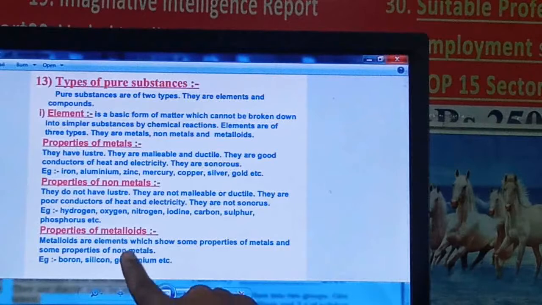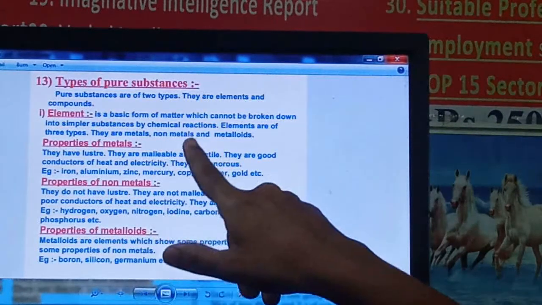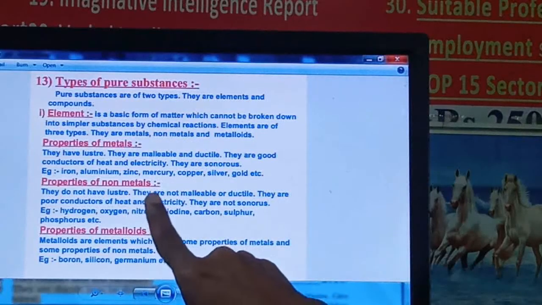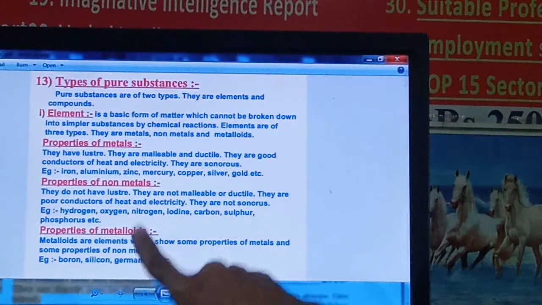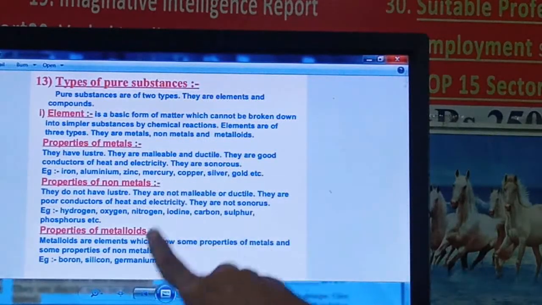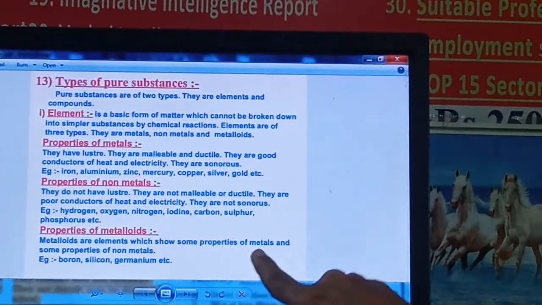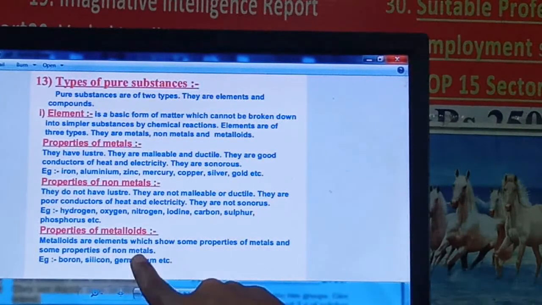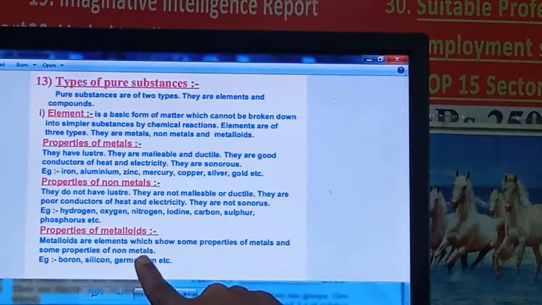Metalloids show some properties of the metals and some properties of the non-metals. It is intermediate between metals and non-metals, a combination of both. So metalloids are the elements which show some properties of metals and some of non-metals, for example boron, silicon, germanium. These are some examples of metalloids.